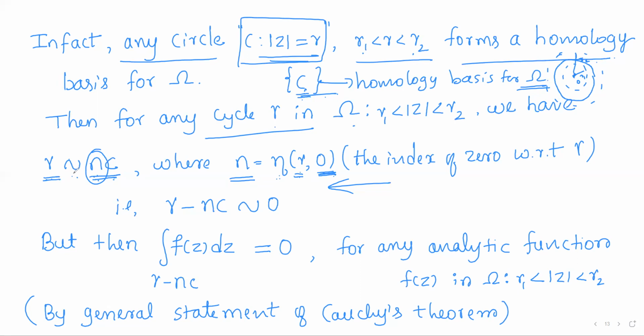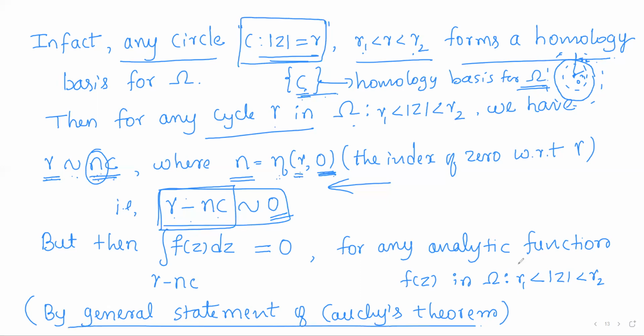As gamma is homologous to n times C, it means gamma minus n times C is homologous to 0. That means we got a cycle homologous to 0. Now by using the general statement of Cauchy's theorem, for any analytic function f of z in this region, its integral over the cycle gamma minus n times C will be equal to 0.